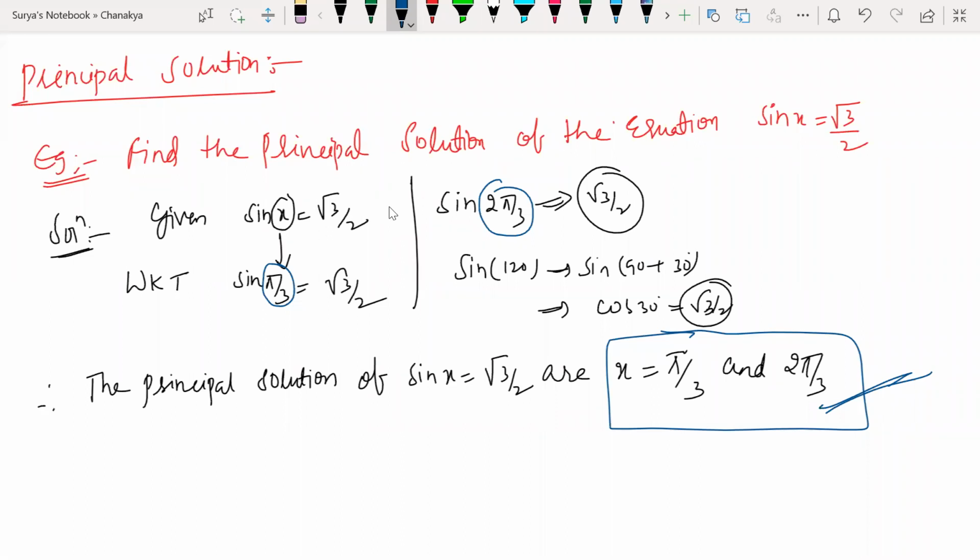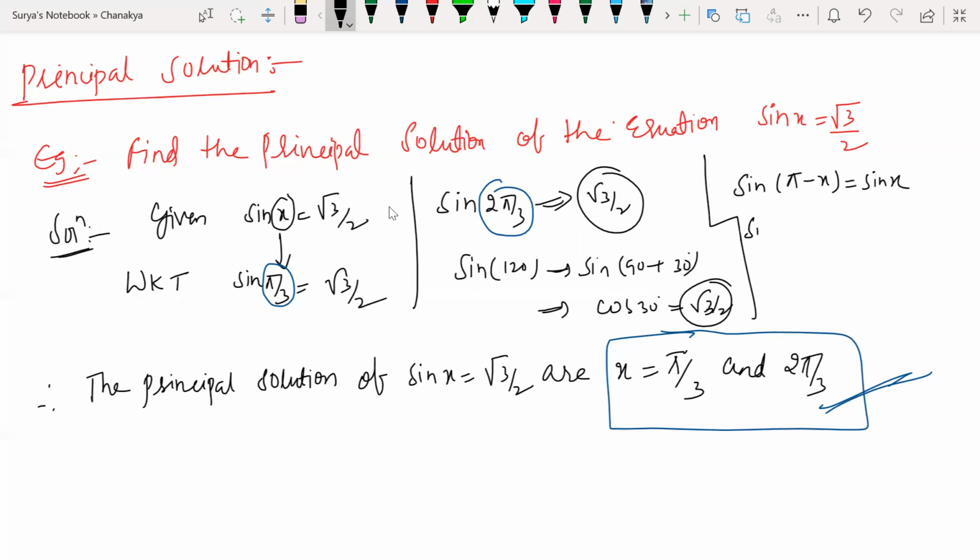Guys, if you are not understanding it this way, I told you that sin of pi minus x is equal to sin x only. Sin of 180 minus x is what? Sin x only, no? Sin of 180 minus x is sin x only.